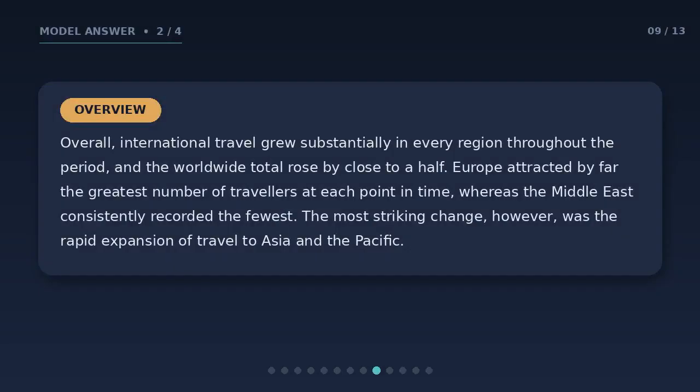Next, the overview. The most important paragraph. Overall, international travel grew substantially in every region throughout the period, and the worldwide total rose by close to a half. Europe attracted by far the greatest number of travelers at each point in time, whereas the Middle East consistently recorded the fewest. The most striking change, however, was the rapid expansion of travel to Asia and the Pacific.